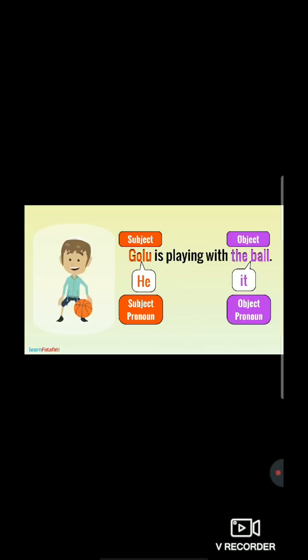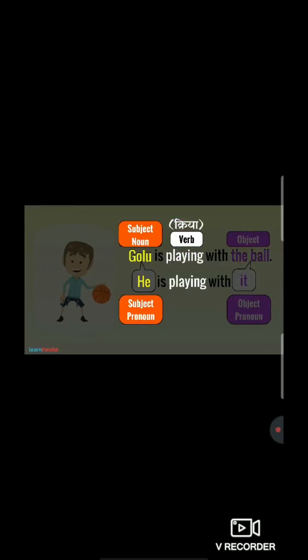Right? So here he is the subject pronoun. And what about the ball? The ball is the action happening on, right? So it's an object. For the object pronoun, we can call it as it. So the sentence will be, he is playing with it. So this is the sentence of the pronoun. Understood? So now students, Golu is the subject noun, and for Golu we have written he because he is a boy. So it's a subject pronoun, right?